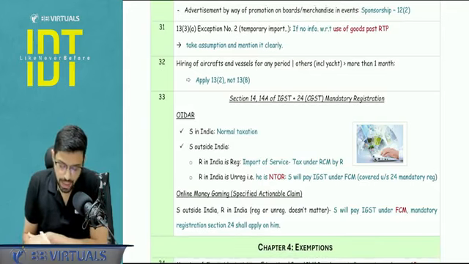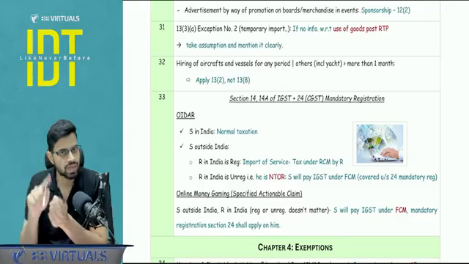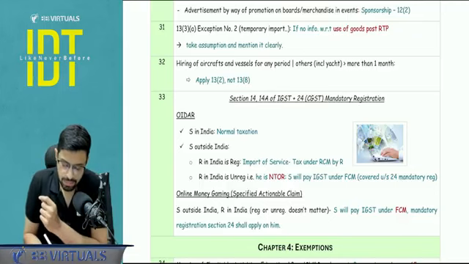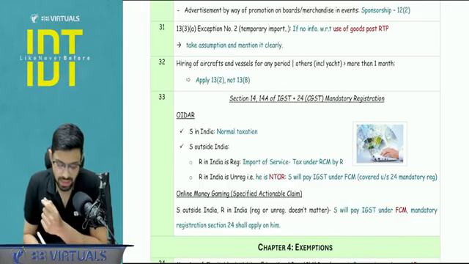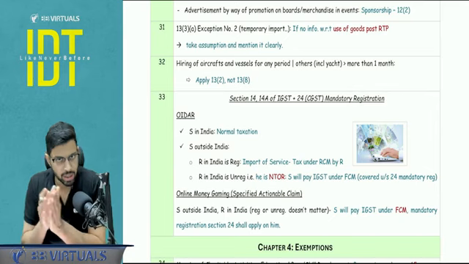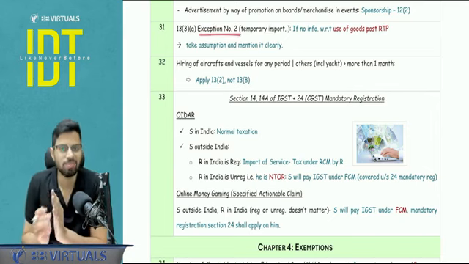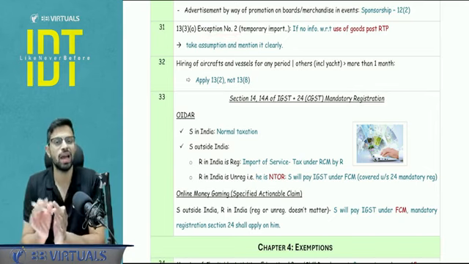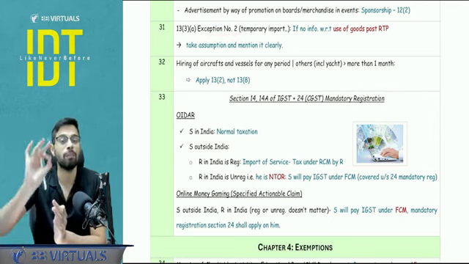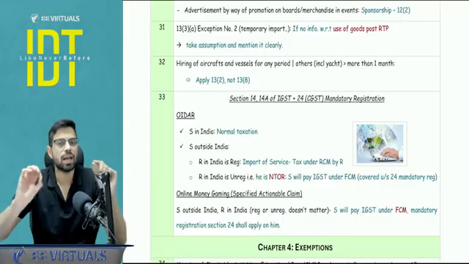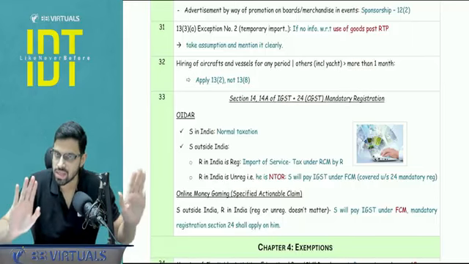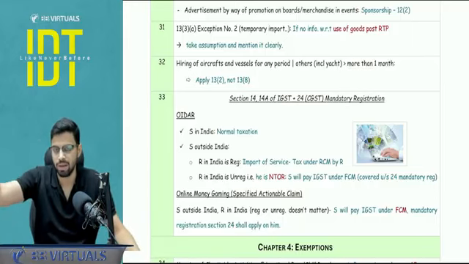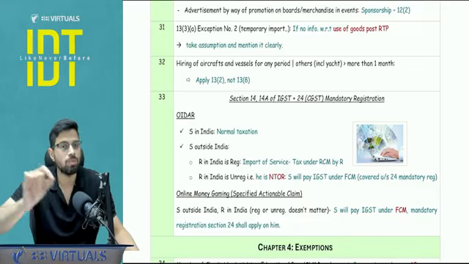Okay, next. Section number 13, that is, when the location of the supplier or recipient is outside India. In subsection 3, that deals with the performance-based services. In clause A, we deal with respect to the goods, and there is an exception number 2. This is the temporary import into India for the purpose of RTP, repair treatment process, and the goods are then exported back. Now here there is one very essential condition. The exception is that the place of supply is not where the services are performed, but rather the location of the recipient. But the condition is that the goods should not be used in India.